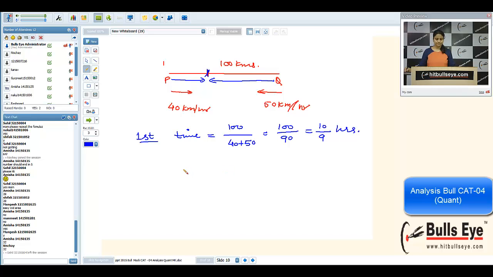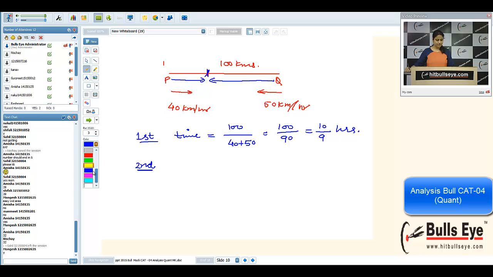Is it okay? Now, we will take the second meeting point. See, what will be the second meeting point? P will complete the track and return. Q will complete the track and will return.